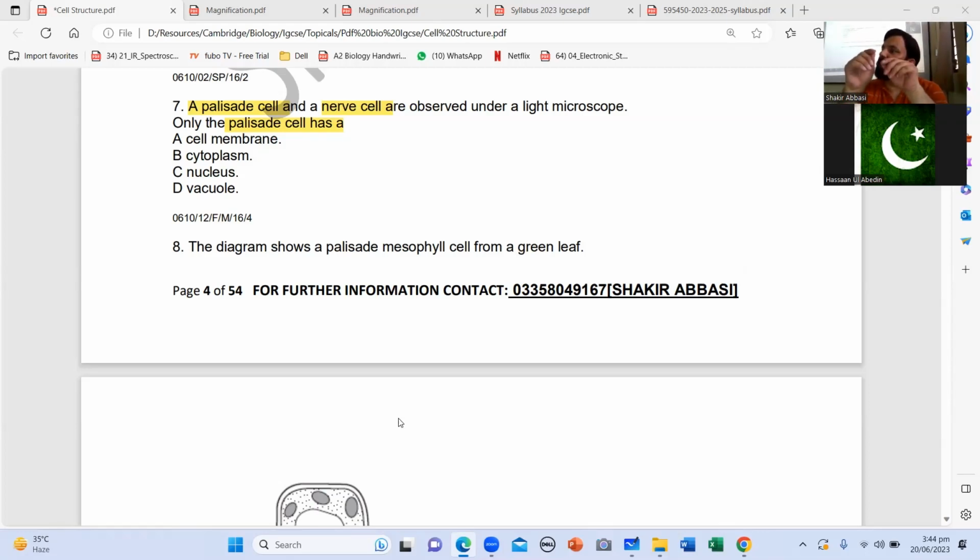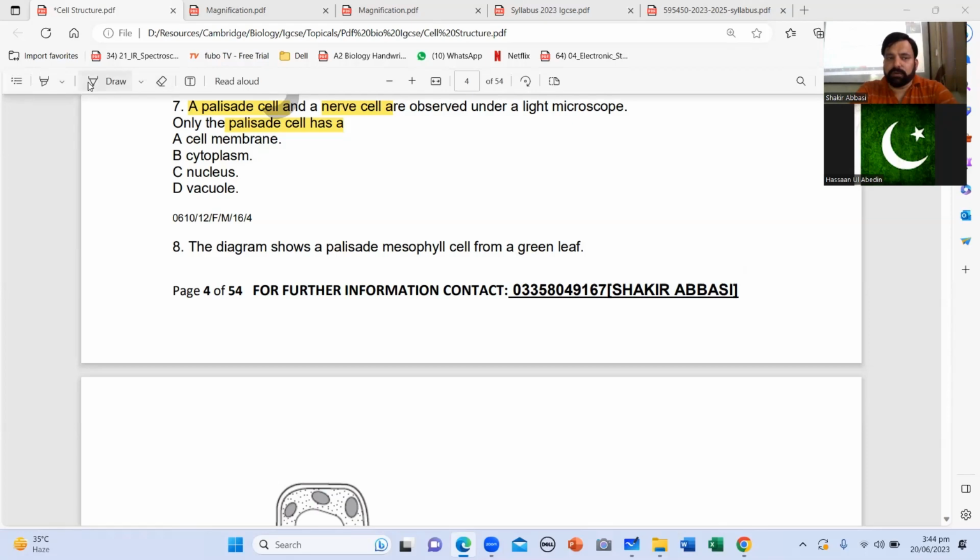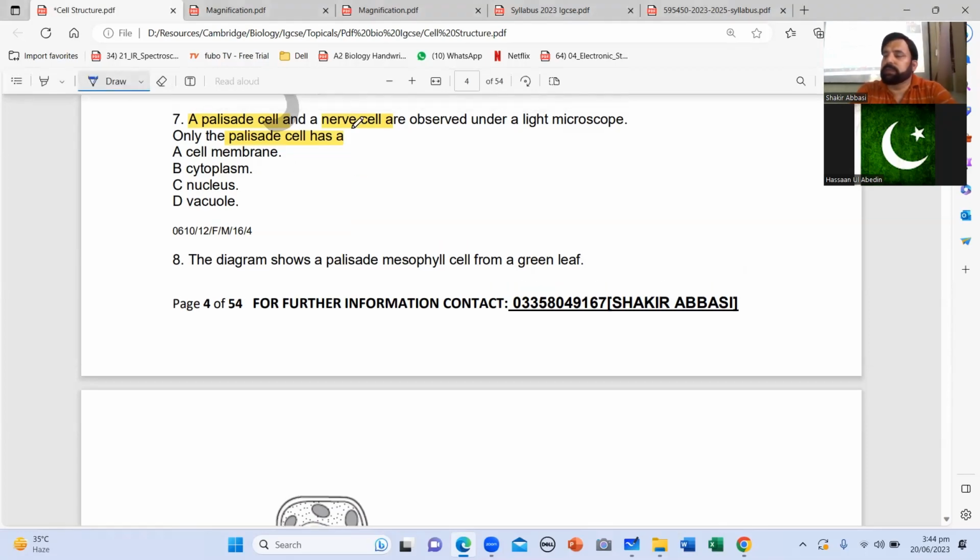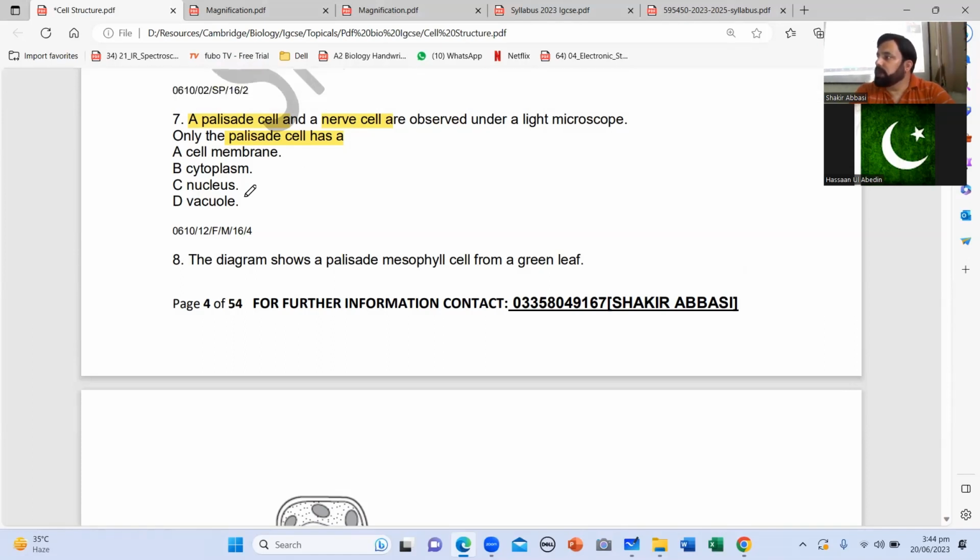In the same way, animal cells have many vacuoles, but they are very short-lived. They die very soon, so we end up believing that animal cells have no vacuole, but plants have one big and permanent vacuole. So the option is delta. Why? Because the nerve cell is the animal cell and the palisade cell is the plant cell. Cell membrane, cytoplasm and nucleus are found in the nerve cell also, but the vacuole is found only in the plant cell, palisade.